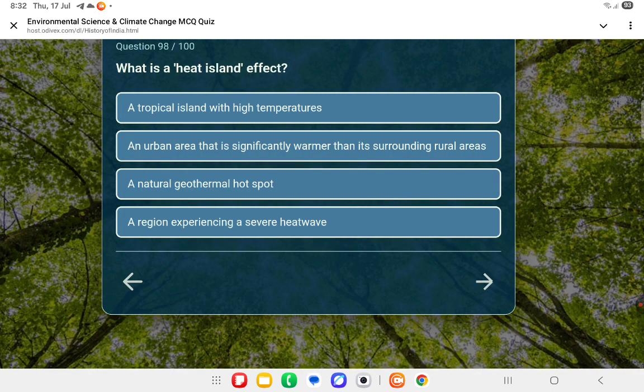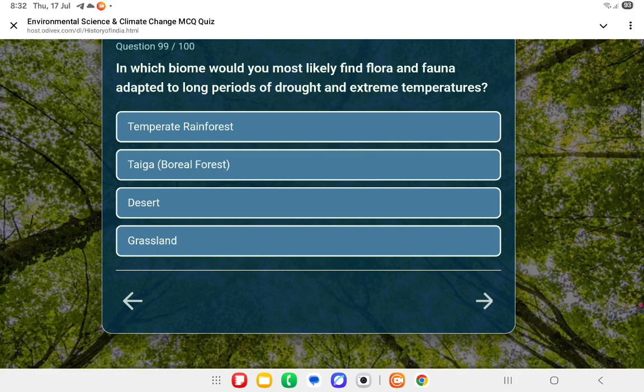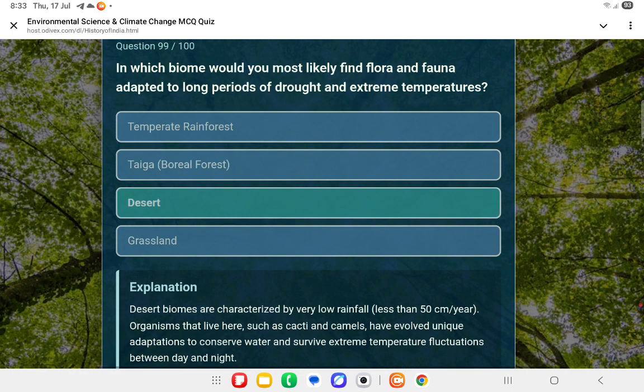What is the urban heat island effect? क्या होता है वो? The second one is the answer. An urban area that is significantly warmer than its surrounding rural areas. The second one is the answer. Okay. Next question. In which biome would you most likely find flora or fauna adapted to long periods of drought and extreme temperature? Answer is desert. Okay.